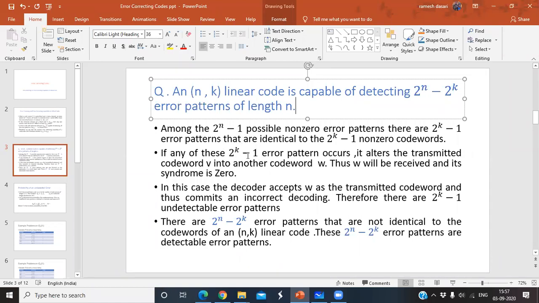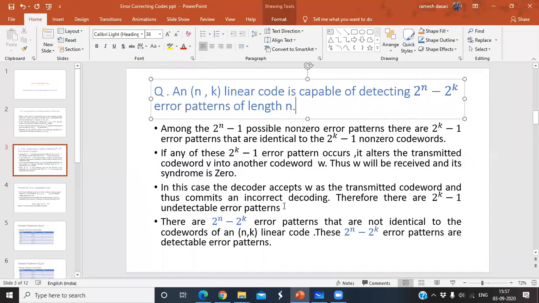Because of these 2 power k minus 1 error patterns, some of the errors are undetectable. How many errors are undetectable here? 2 power k minus 1 error patterns are identical to the 2 power k minus 1 non-zero code words. Therefore there are 2 power k minus 1 undetectable error patterns. Clear about this?